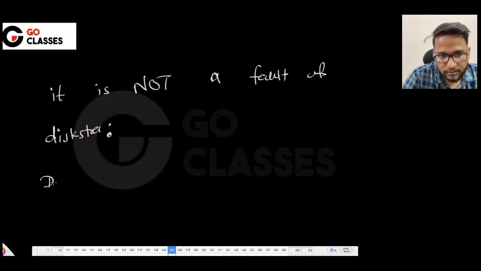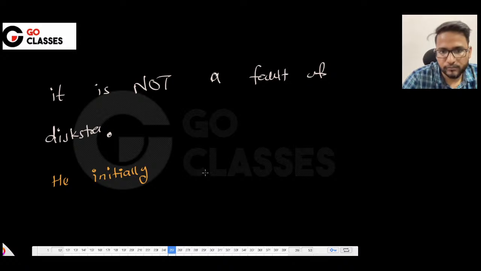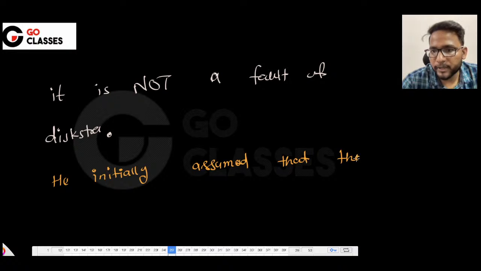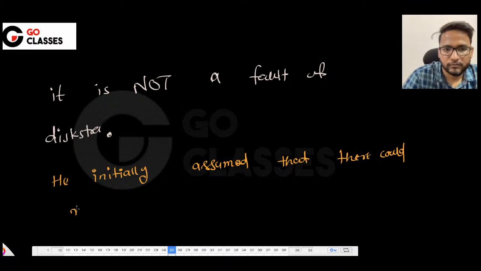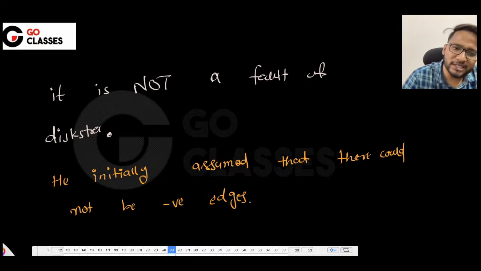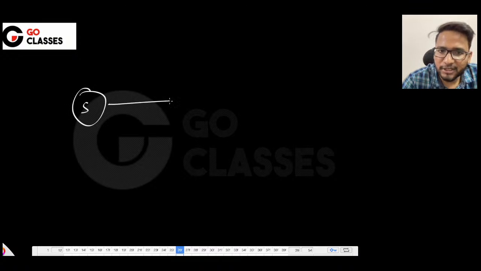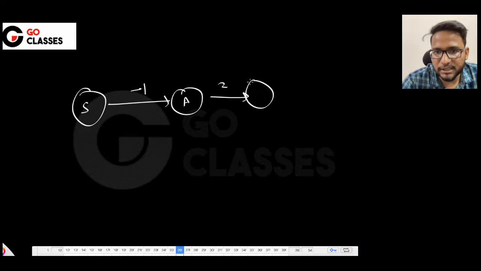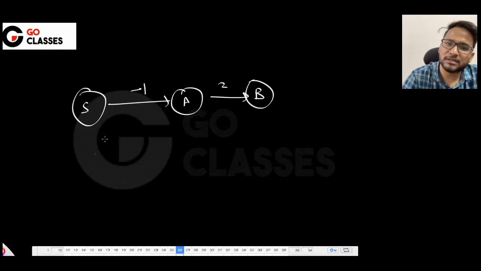Dijkstra initially assumed that there could not be negative edges. Now you might say, sir, if I have something like this, a very simple example, let's suppose you have something like this, then in this case Dijkstra is giving you the correct answer. Dijkstra will say that this is -1, this is 1. Dijkstra will give the correct answer in this case.